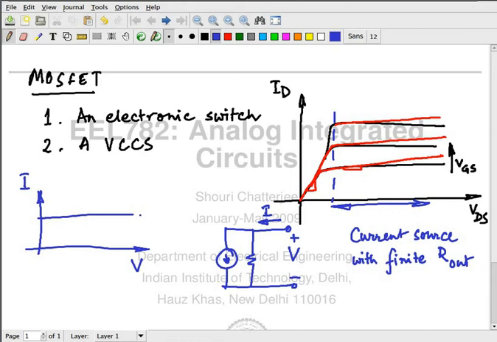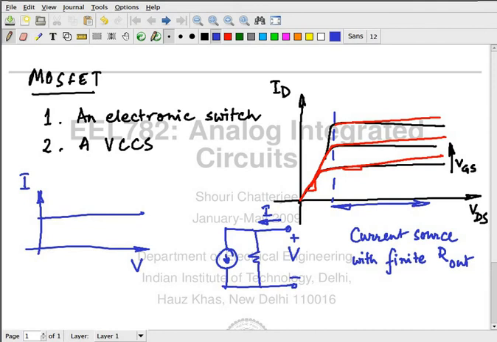If the resistor is not there. You following? Sure? Okay. Now if the resistor is there, then what happens?